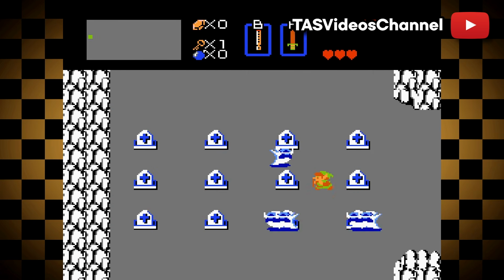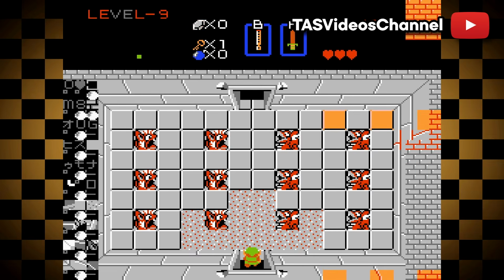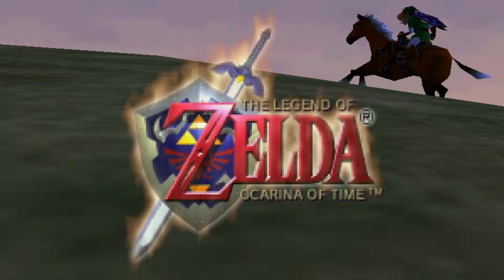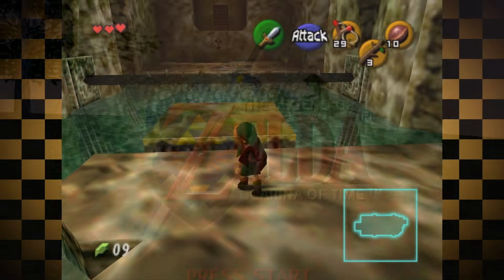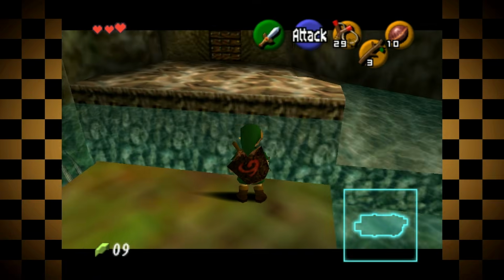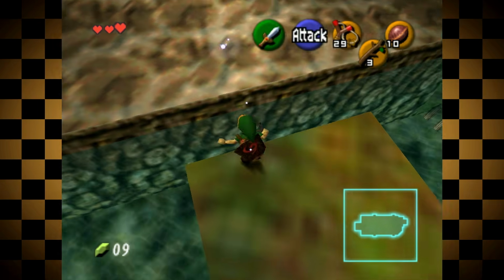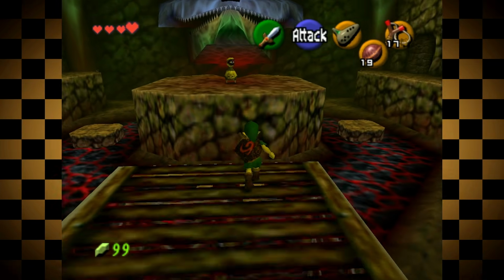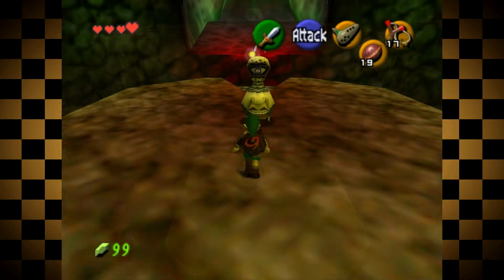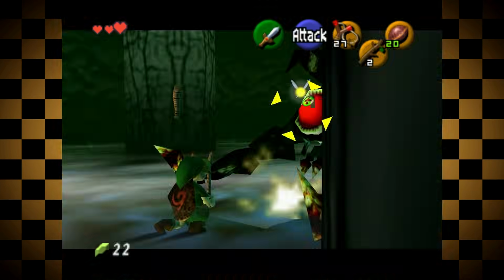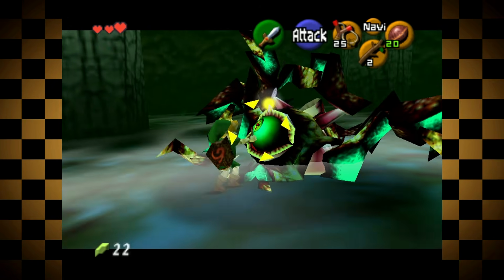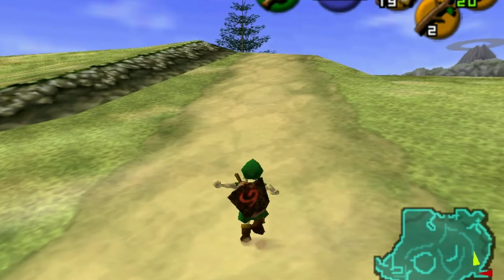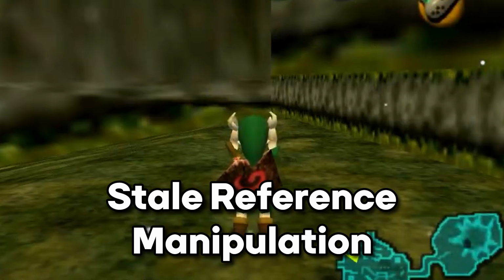Over time, though, more games would see their own breakthroughs in ACE. One of the more prominent examples of this would be in The Legend of Zelda: Ocarina of Time on the Nintendo 64. Now, with this being a 3D game, there was a lot more to worry about, compared to something like an internal table in the system's memory, which could only hold a certain amount of 2D sprites. With the N64, you had a 3D environment and 360 degrees of movement, along with a more advanced console able to process more data. How much longer would it have to take to figure something out on a bigger playing field like this? Well, it would start with a glitch known as stale reference manipulation.